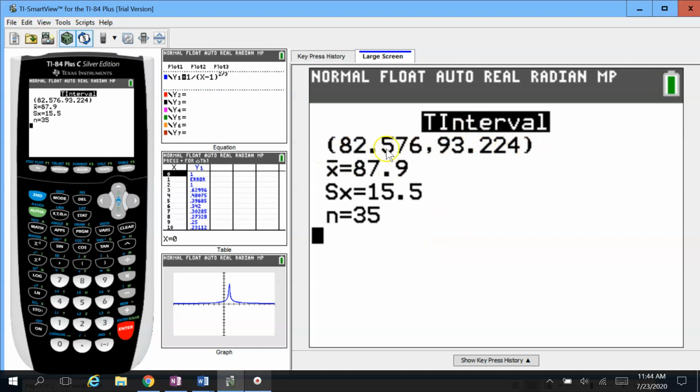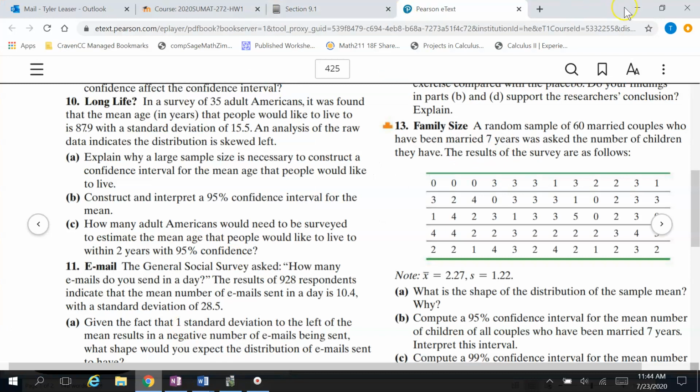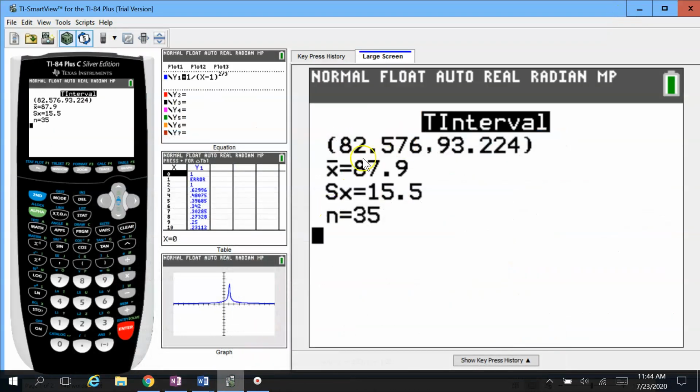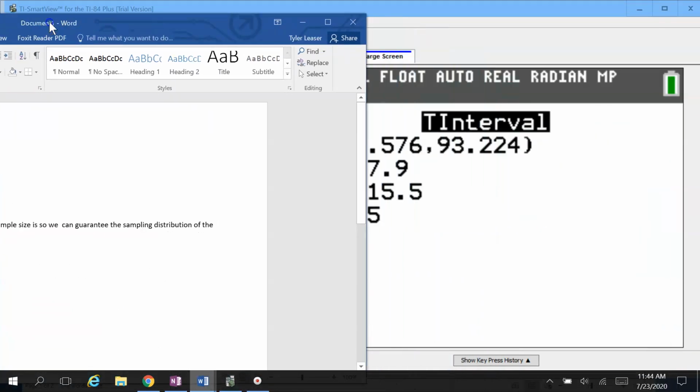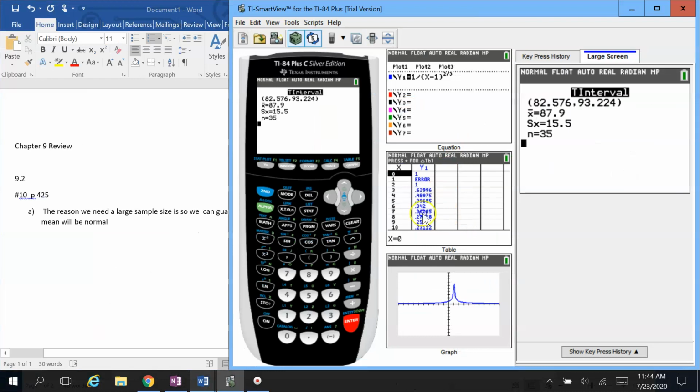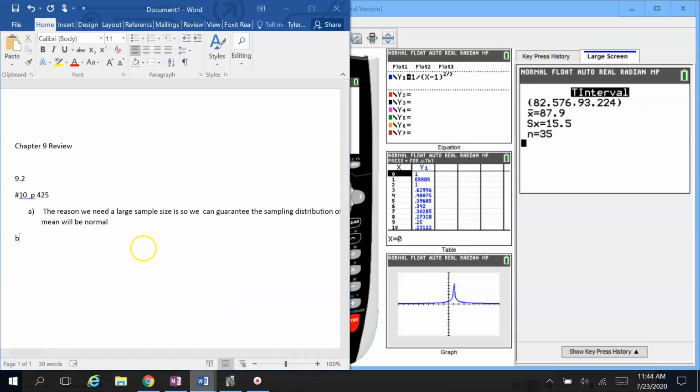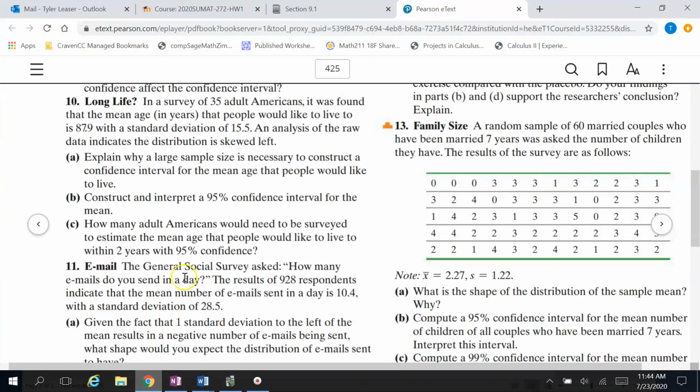This is how we want to write out our confidence interval. Parentheses, the lower limit, comma, the upper limit, close the parentheses. And then just make sure you're reading the questions carefully on where to round this stuff. I'm just going to leave it as is, though. So our confidence interval, I can't really get both of these on the same screen. Oh, there we go. That works. Our confidence interval is 82.576 to 93.224.